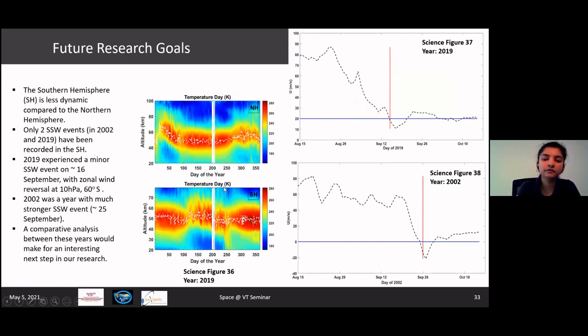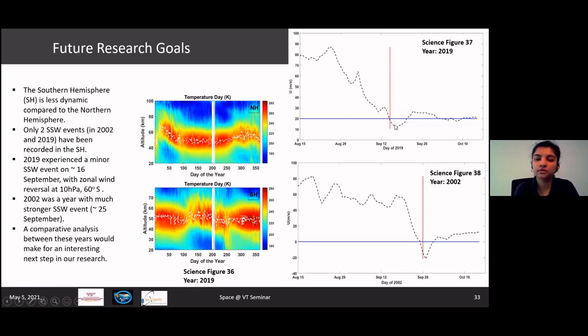So here I have two different plots. The top plot is the temperature plot for the Northern Hemisphere, and the bottom plot is that for the Southern Hemisphere. As we can see, they both behave very differently, and their appearance is also very different. In the Northern Hemisphere, we see that SSW is marked at the beginning of the year, where I'm hovering my cursor, while in the Southern Hemisphere, the SSW event occurred around 16th September, which is around this period. To validate this, I have used MERRA observations in this figure here, figure number 37. And as we can see, this was not a very strong event.